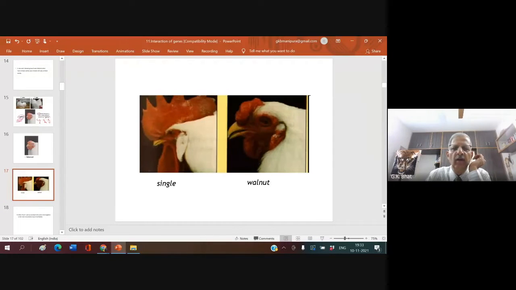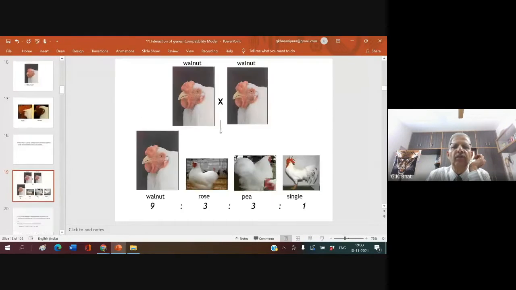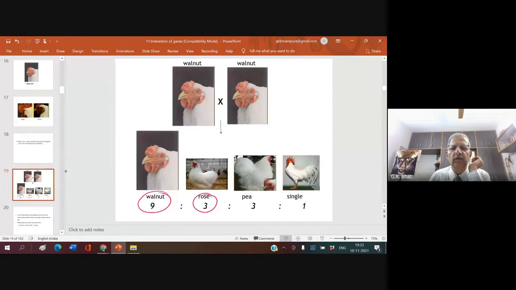When walnut and walnut are crossed, you get 9 walnut, 3 rose, 3 P, 1 single. Understood? You get a modified 9:3:3:1 ratio. This is not the dihybrid ratio. This is somewhat equivalent to the dihybrid ratio, but it's not exactly the dihybrid ratio. It is a modified dihybrid ratio.